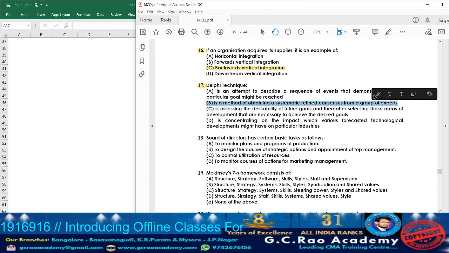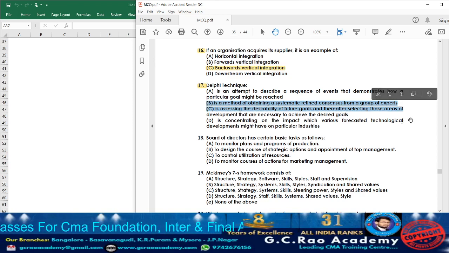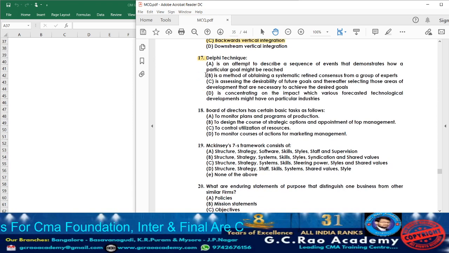Option B will be the answer, because it is a technique where this method helps in obtaining a systematic, refined information from whom? Usually a group of experts. So that technique we are going to call it as what? The Delphi technique. So the answer is option B.